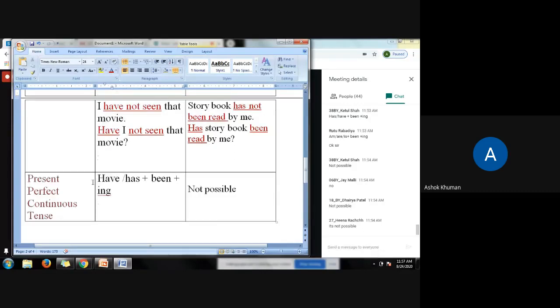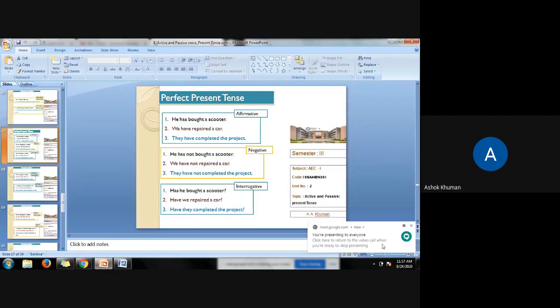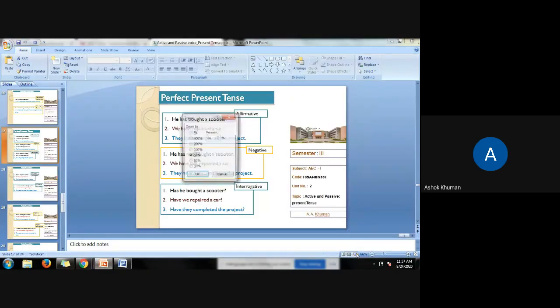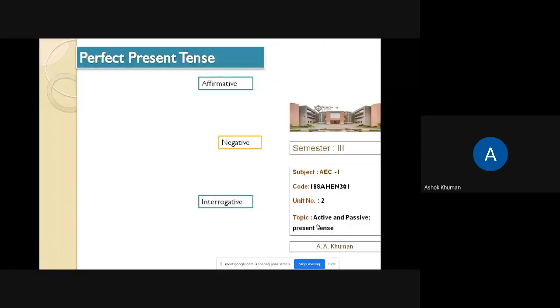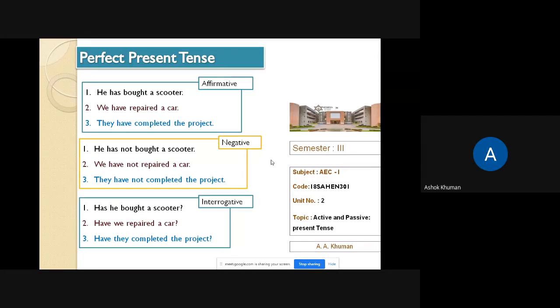So friends, here we discussed the perfect present tense. A few more examples you can see on your screen. Have has plus v3 plus object. So have has plus v3, have has plus v3, have has plus v3.